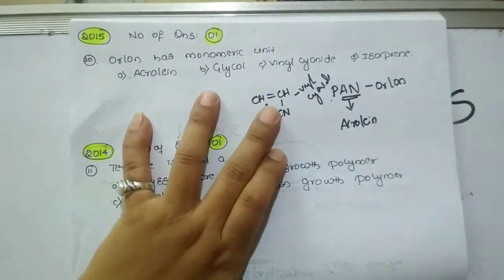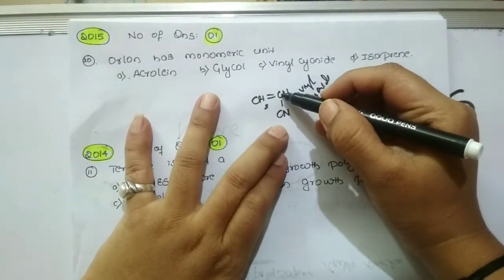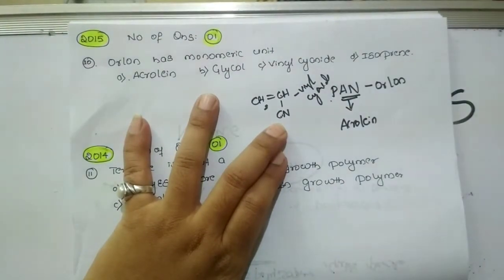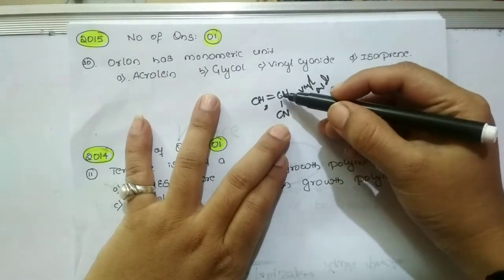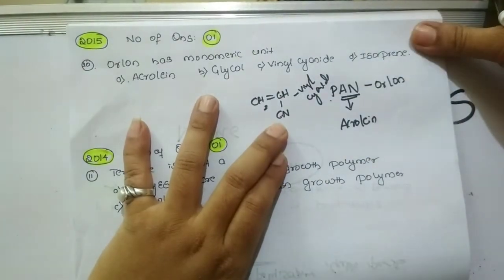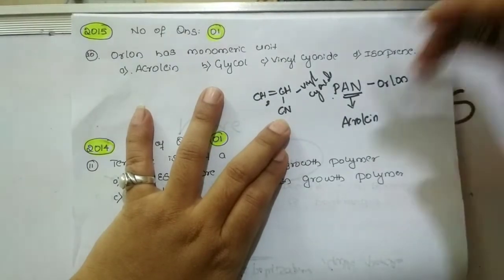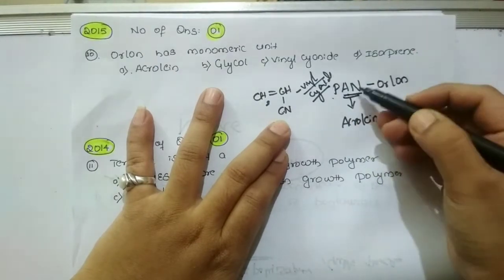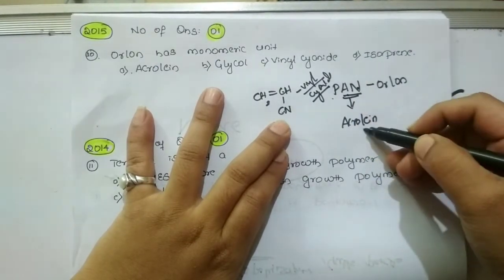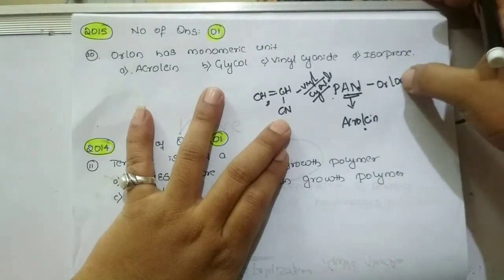So why did the name vinyl come? Because this substituent is directly attached to an sp2 hybridized carbon atom. Such a class of compounds we call a vinyl group. So it is also known as vinyl cyanide as well as acrylonitrile and acrolein, and this polyacrylonitrile polymer is known as Orlon.